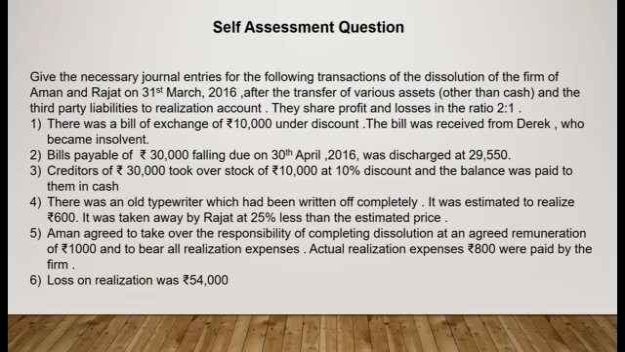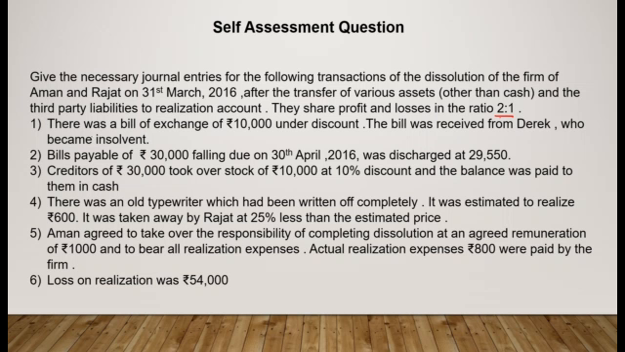Here is a self-assessment question that was given to you. You had to pass the journal entries with the transactions in relation to the dissolution of a firm of Aman and Rajat on 31st March 2016 after they've transferred all the assets other than cash and third-party liabilities to realization. Their profit sharing ratio was 2:1.